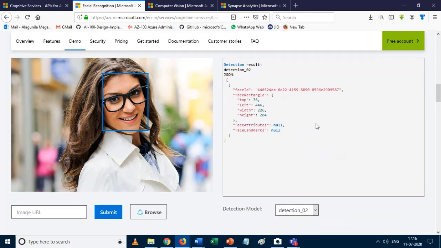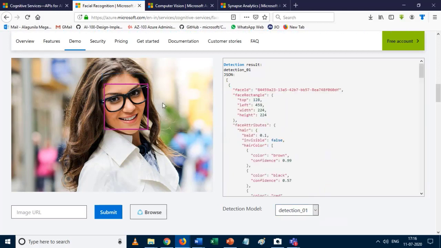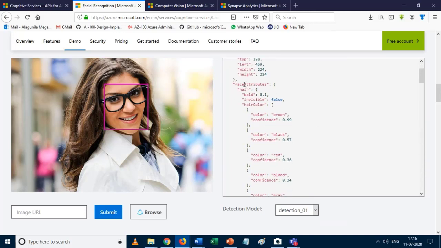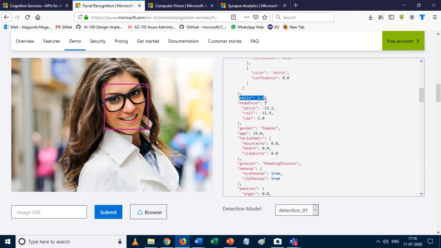For the demo purpose, they provide two outputs. With detection 2, you only get a few fields, but if you choose detection 1, you can get detailed information about the particular image. For example, we can have hair color, and we can have smile.